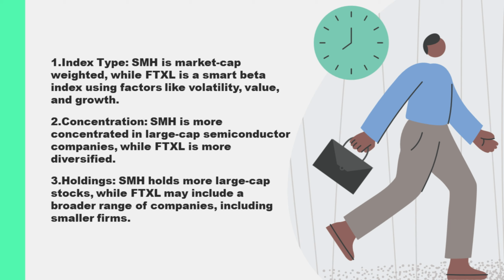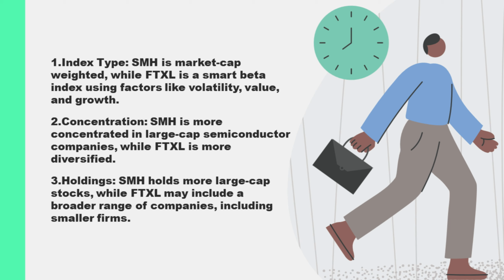The key differences between the indices that SMH and FTXL track can be summarized as follows. SMH's index, the MVIS US-listed Semiconductor 25 Index, is a market cap-weighted index focused on the largest and most liquid semiconductor companies listed in the U.S. This results in a portfolio that is more concentrated in a few large-cap companies, with significant exposure to the industry's dominant players.